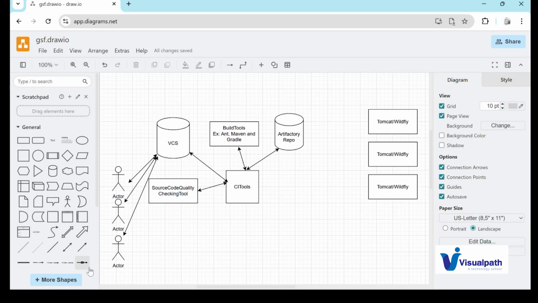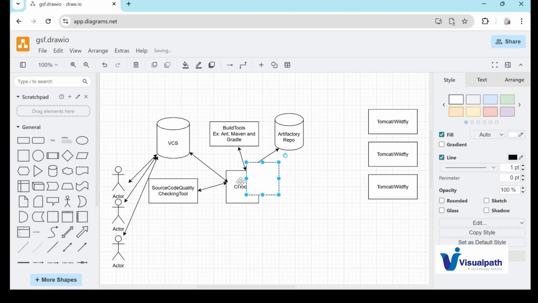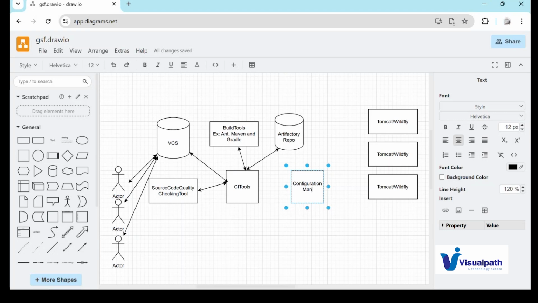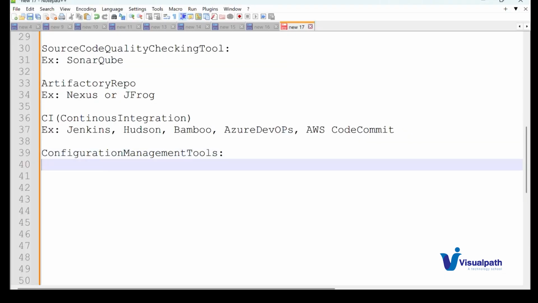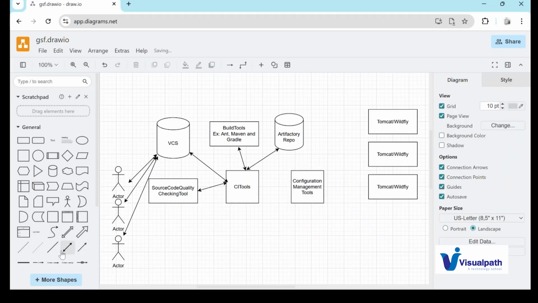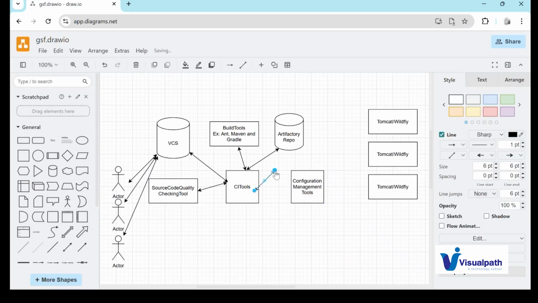So for that, we will use an intermediate tool here, that is the configuration management tool. Examples for this configuration management tool are Ansible, Chef, or Puppet. Now we will integrate this Ansible with our Jenkins, guys.